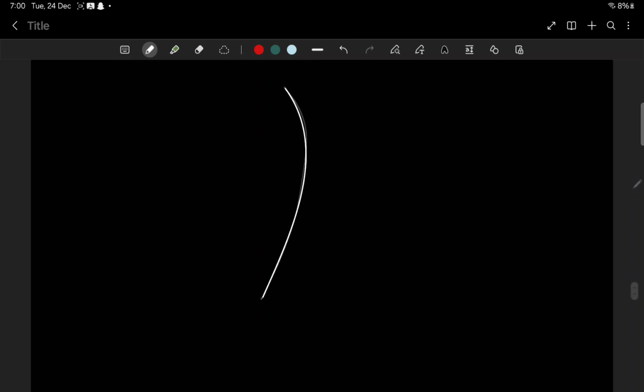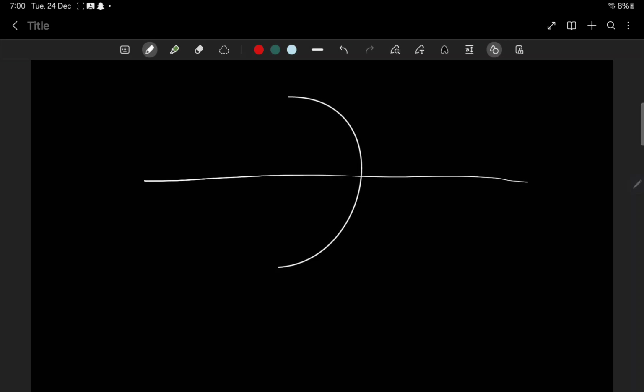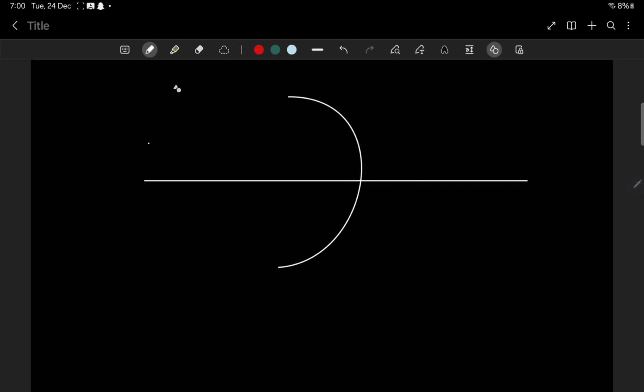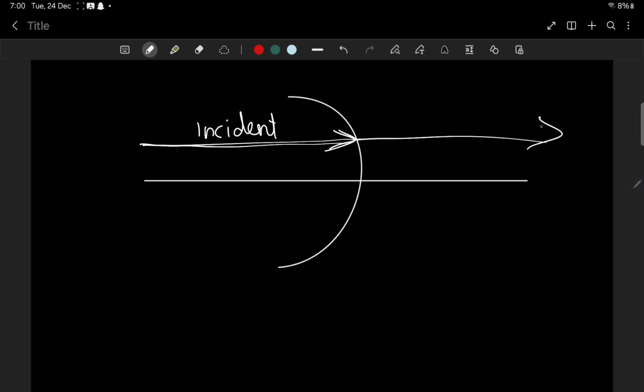What is sign convention? For sign convention, we'll take a mirror, and the incident ray is moving in this direction. All the measurements taken in the direction of the incident ray, that is towards this side, will be positive.